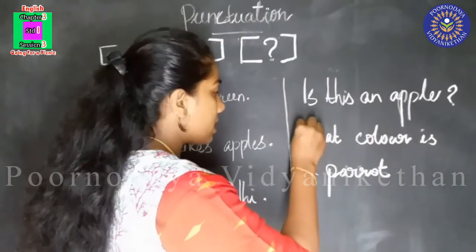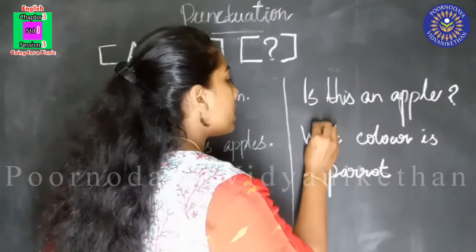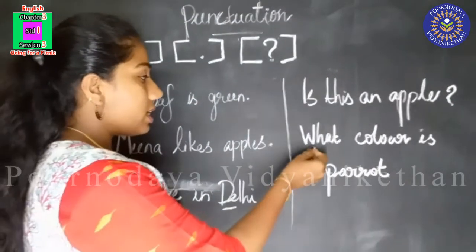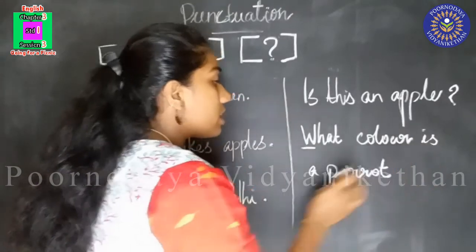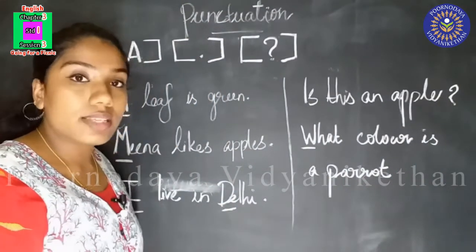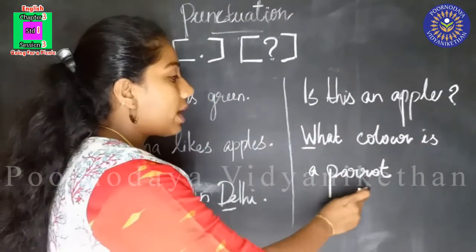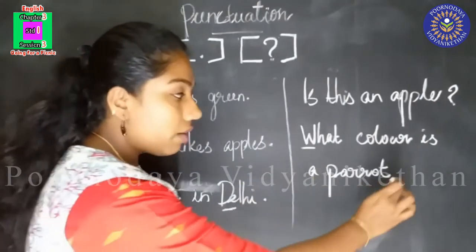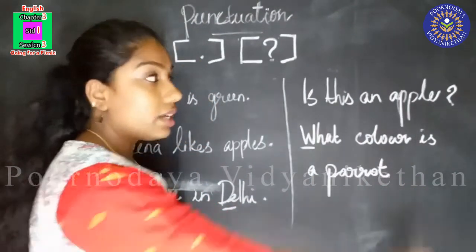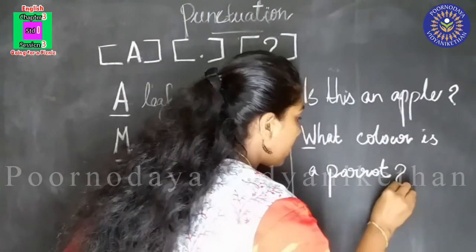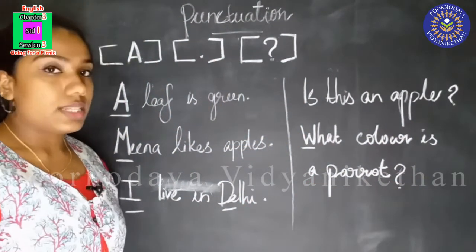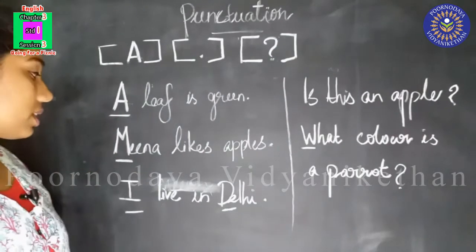When we start the sentence, we have used capital letter, isn't it? We have used capital letter here. What color is a parrot? It is a question, isn't it? When we are writing a question, at the end of the sentence, we have to put question mark. Very good. So, at the end of the sentence, we have to put a question mark. So, we'll repeat this once again.